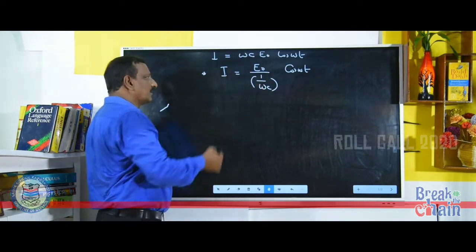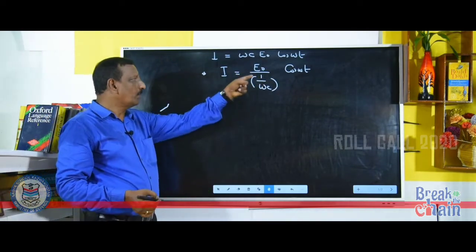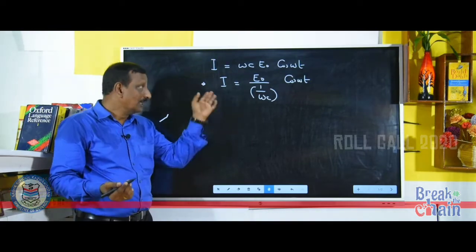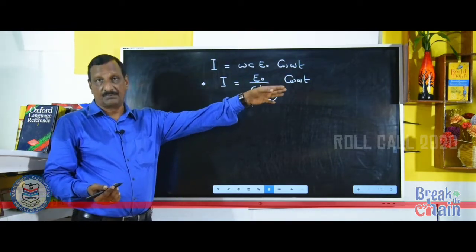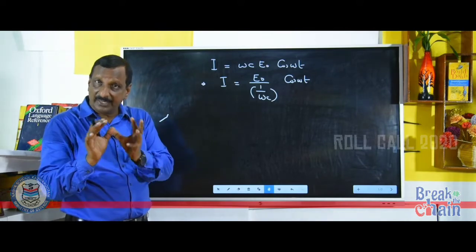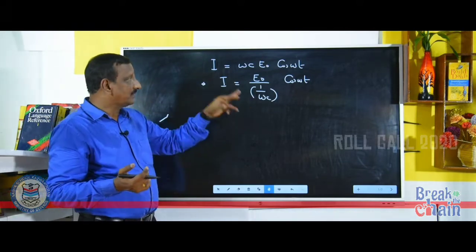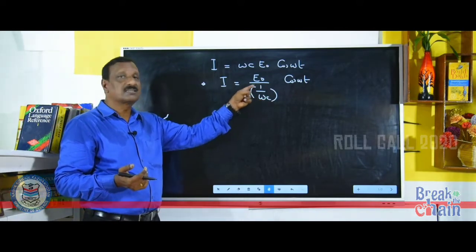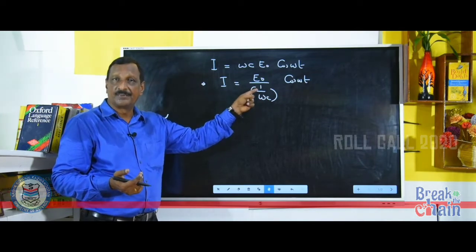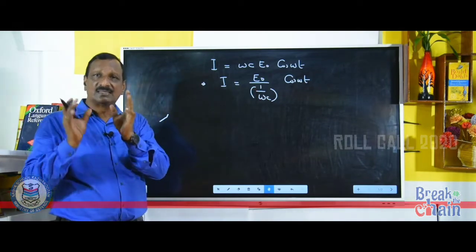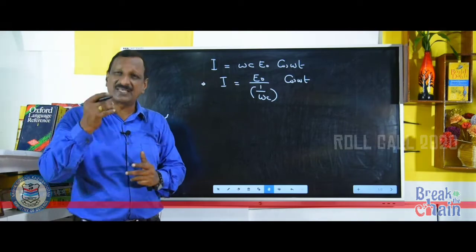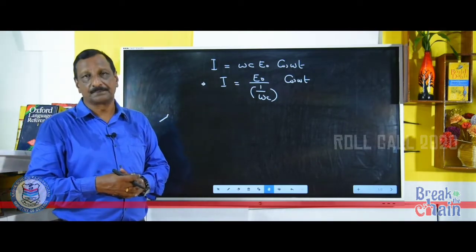Now concentrate on this equation, E0 by 1 by omega C. I told you this is the equation for current. Whenever you are dividing something with EMF and it is a current term, then this is the resistance factor. 1 by omega C is the resistance offered by a capacitor in AC.